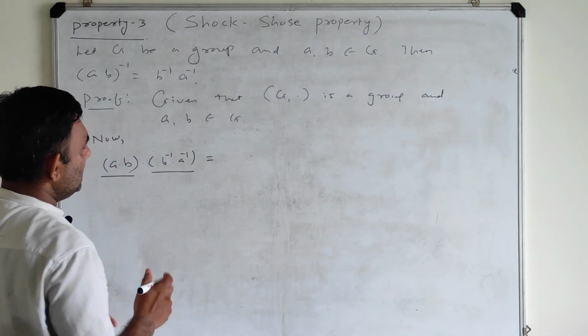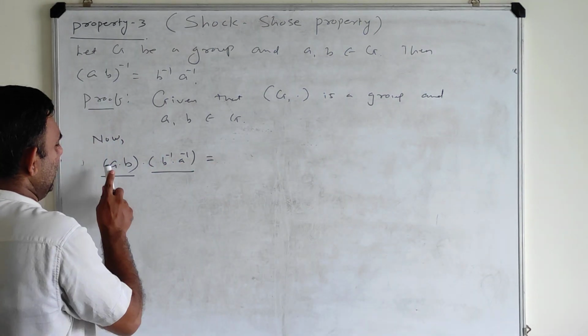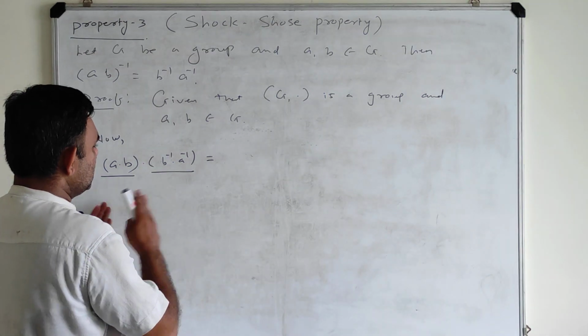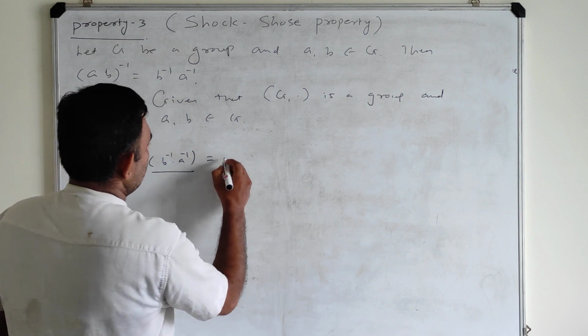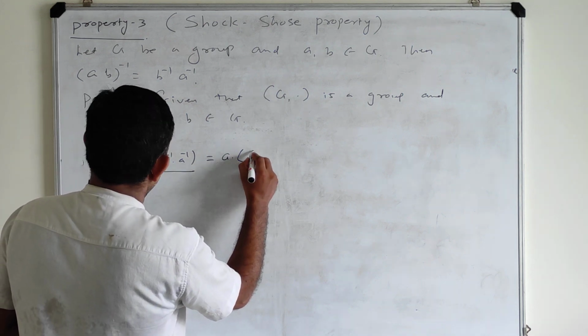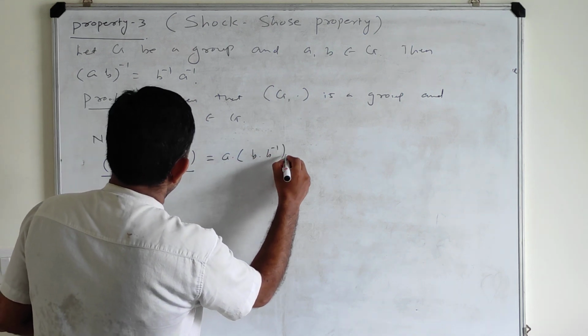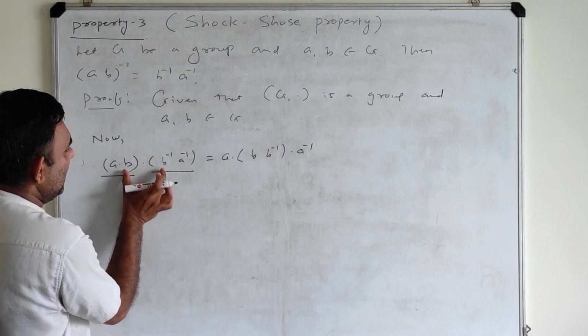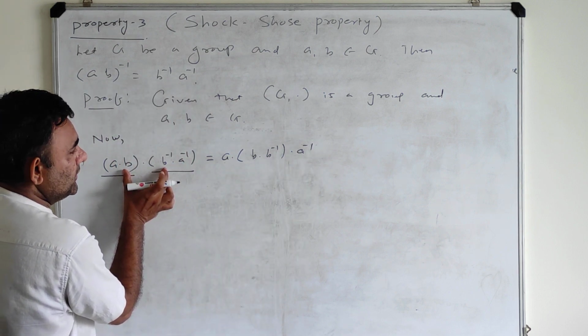Now we are working in the group, so a, b, b inverse, a inverse are all elements of G, and I can use associativity. So this is a dot b dot b inverse dot a inverse. Here I use associativity by clubbing these two elements b and b inverse.